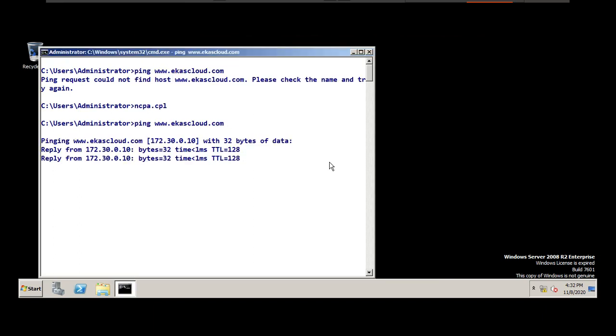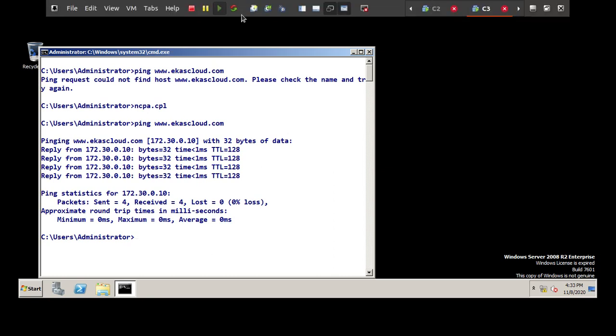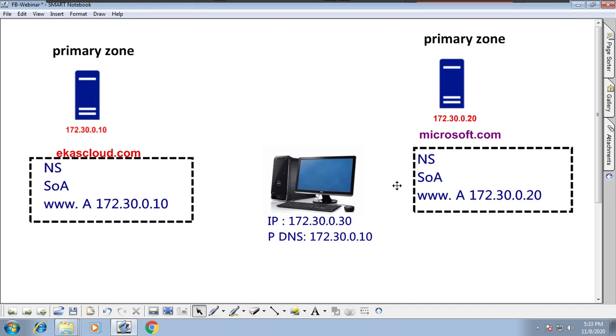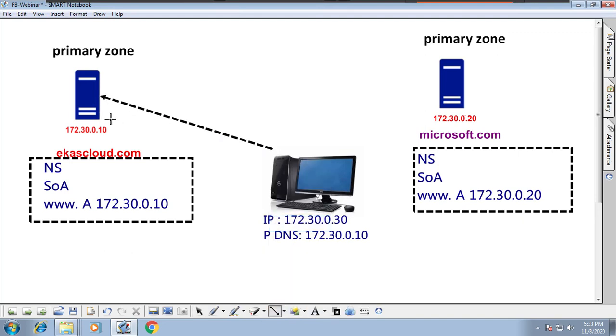After giving this IP address, I will be able to resolve the www.akashcloud.com name because we have the IP address of the preferred DNS. You got it, right? We gave the preferred DNS so that the query goes to this server, checks the DNS record, and gets the response back. And now if I want to resolve using the alternate DNS, how will this computer send the query to the alternate DNS?